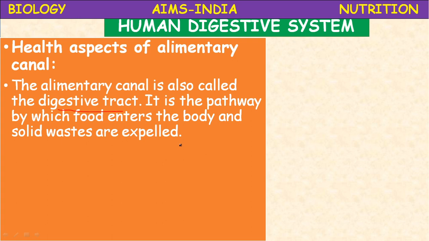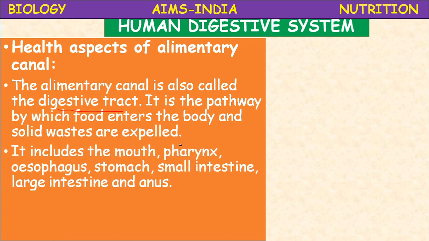Alimentary canal consists of mouth to anus, the serial order of different organs from mouth to anus. It includes main parts: mouth, pharynx, esophagus or food pipe, stomach, small intestine, large intestine, and the last part, anus.